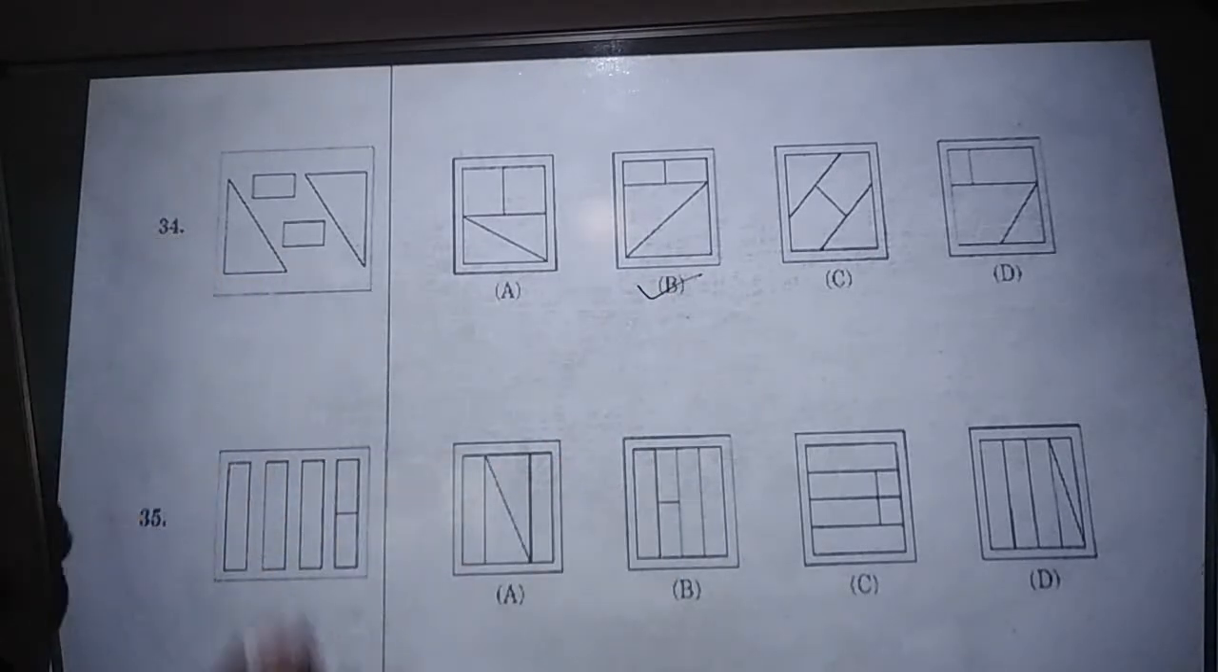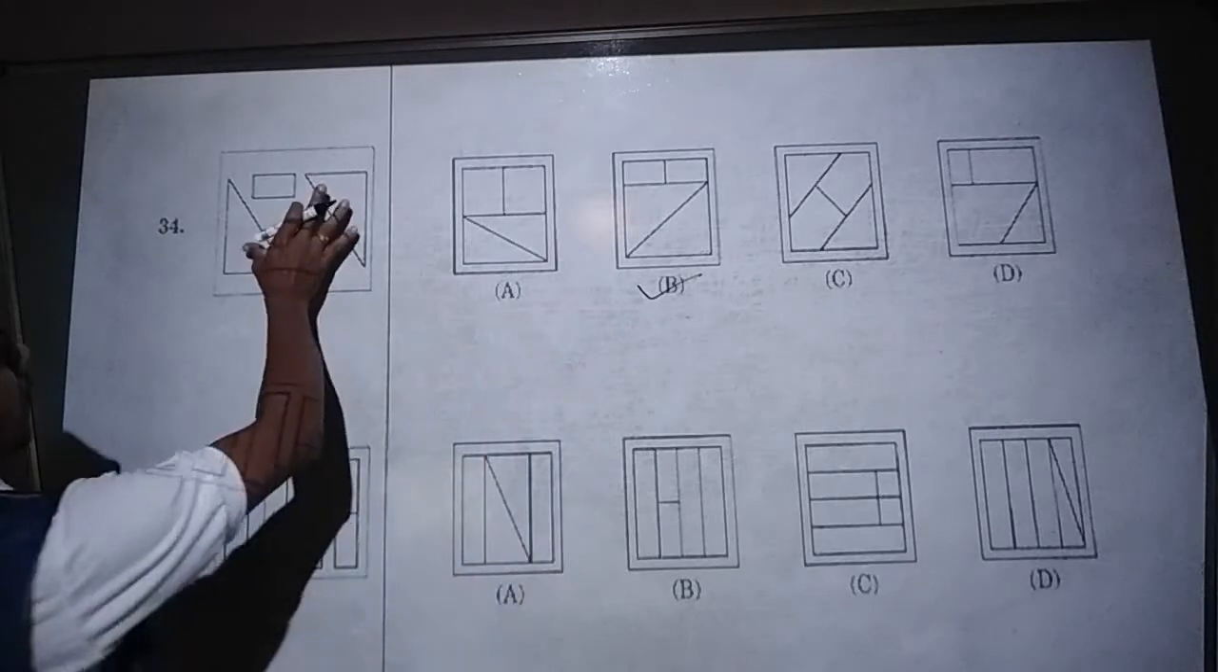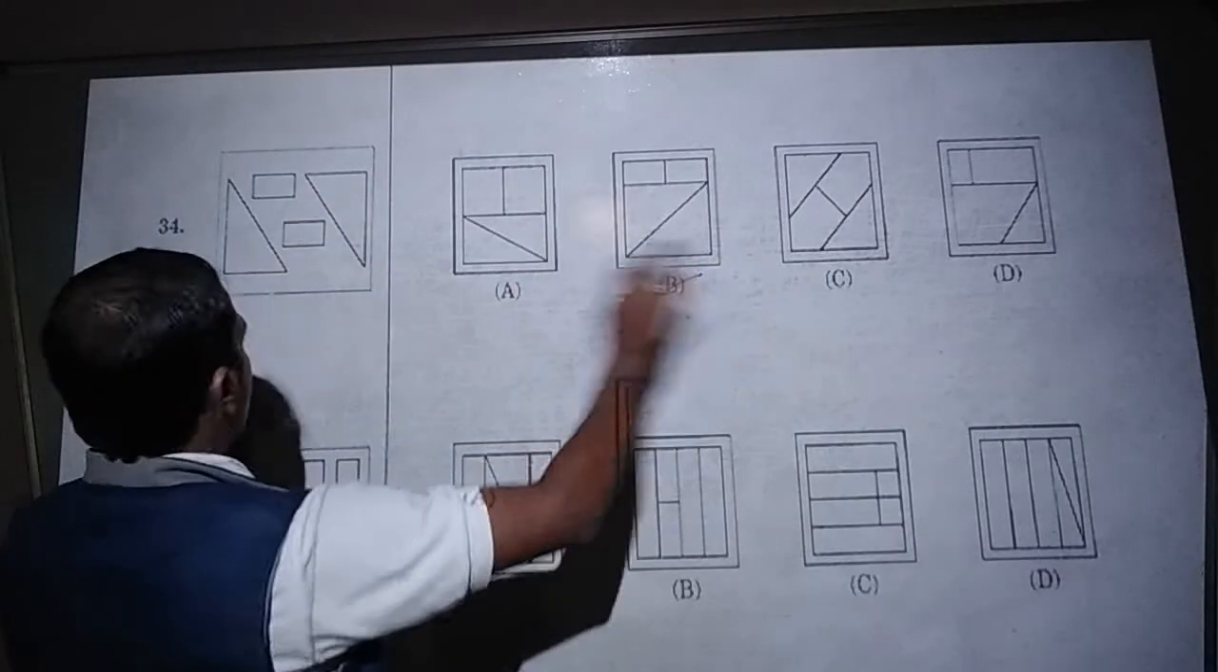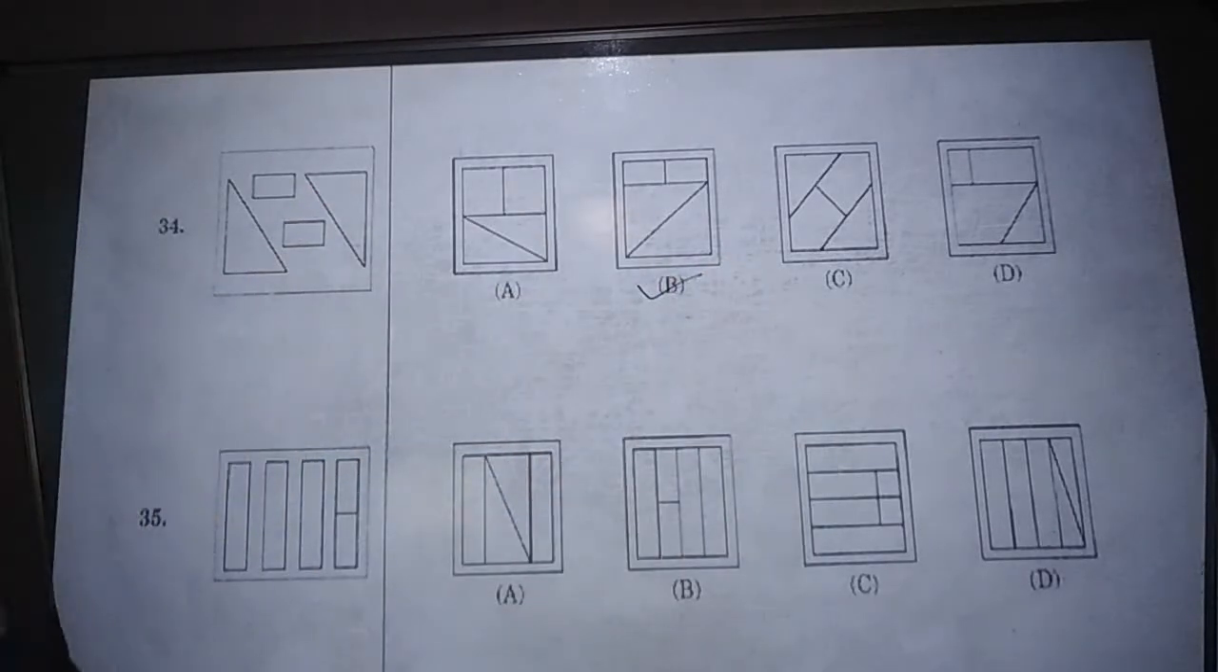Option C and option D: the given cut pieces are not there. That's why they are not correct.